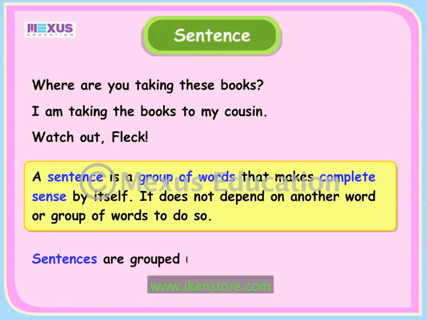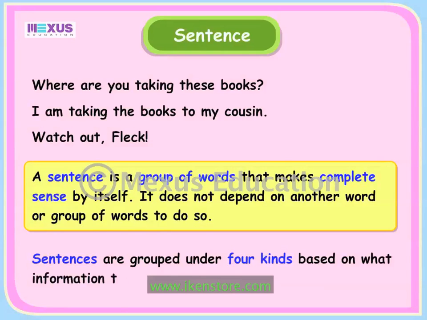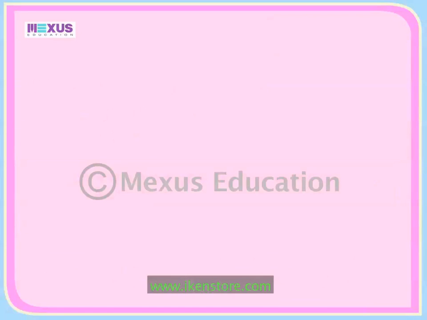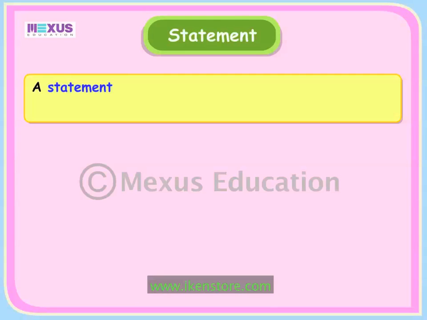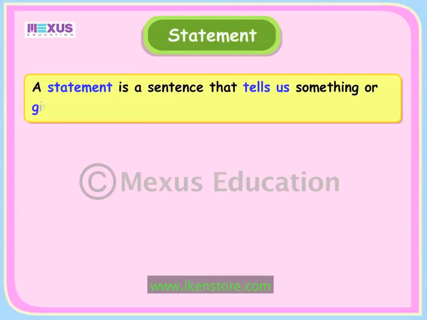Sentences are grouped under 4 kinds based on what information they convey and how they convey it. Let's learn about the 4 types of sentences. A sentence can be a statement. A statement is a sentence that tells us something or gives us information about something.